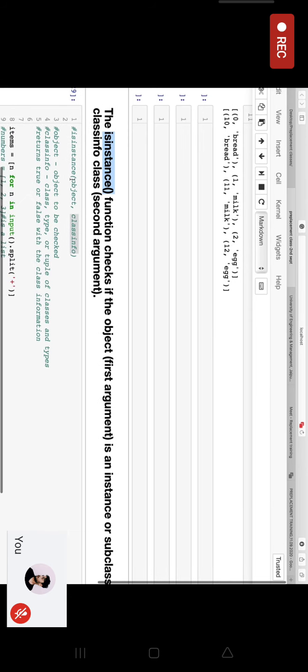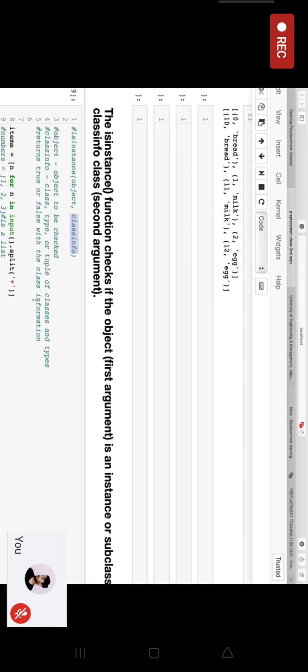So what it takes in is the object, that is the object that needs to be checked. Let's say the number that I have given, that is your object. So that needs to be checked. Comma, we have to give the class information, whether it's list, whether it's dictionary, whether it's tuple, whether it's integer, what it is. So the class information is given and also my object is given. Now it's going to return true or false.